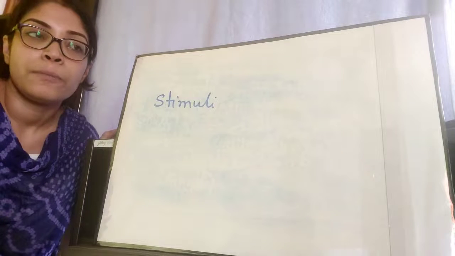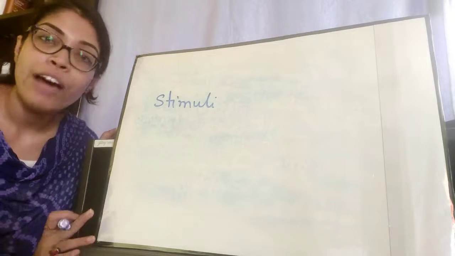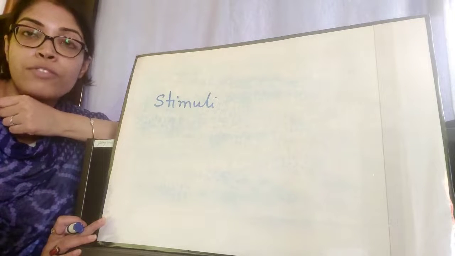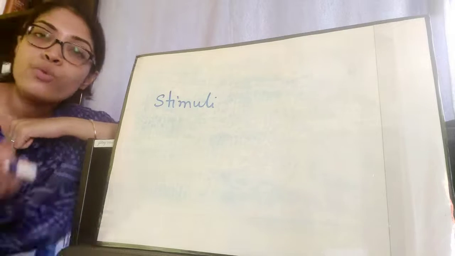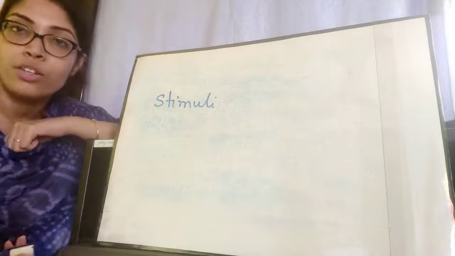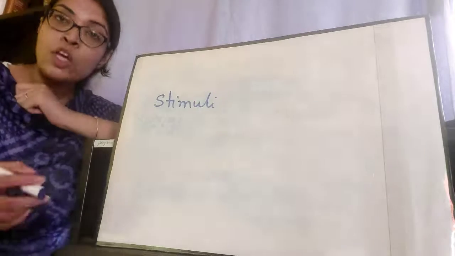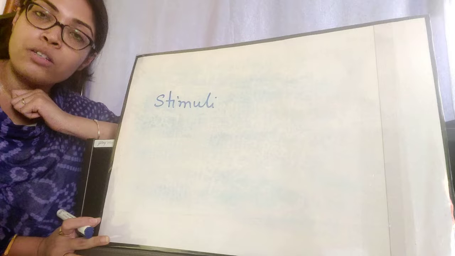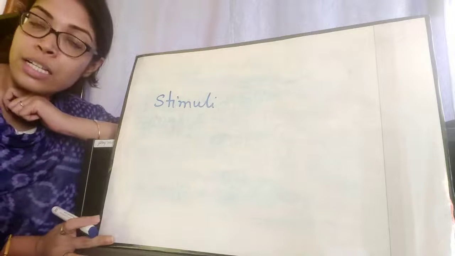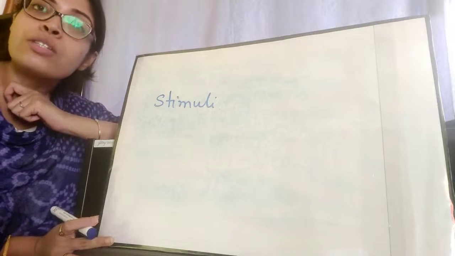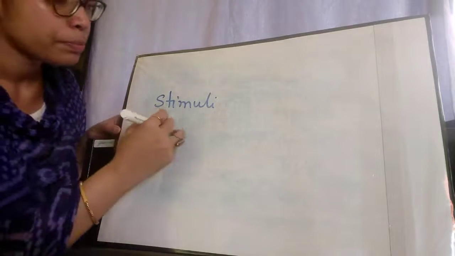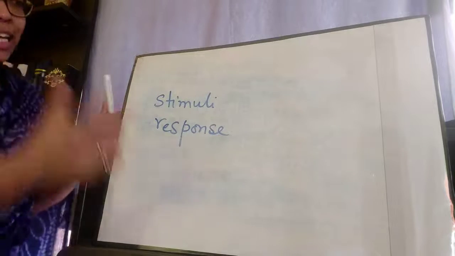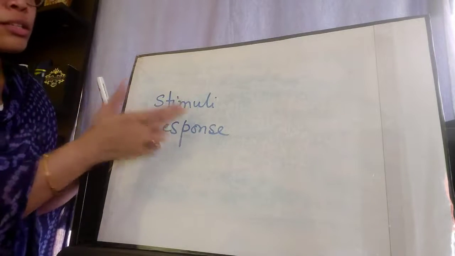If the outside environment is very hot, suppose about 50 degrees Celsius, then you start feeling very hot, right? And then you start to sweat if it is very humid as well. So the high temperature in the environment, the high temperature of 50 degrees Celsius, is the stimulus which is causing a response. Another term, response means the action that is taken in answer to the stimuli.